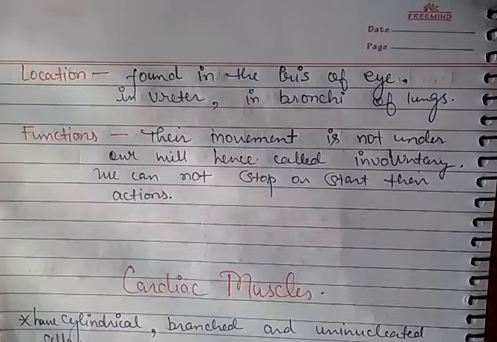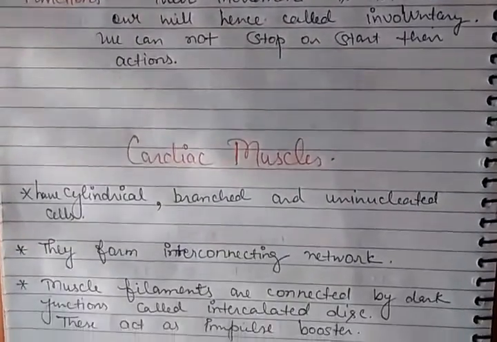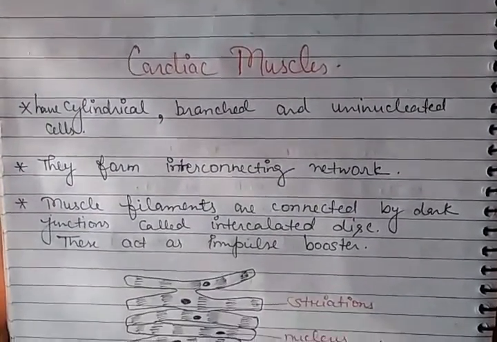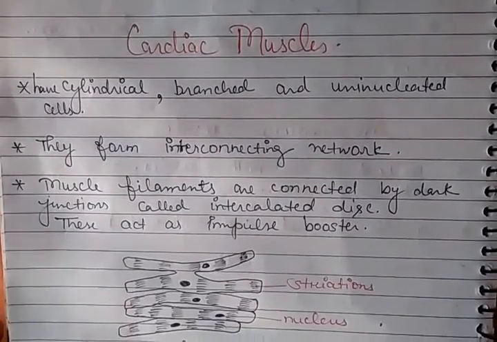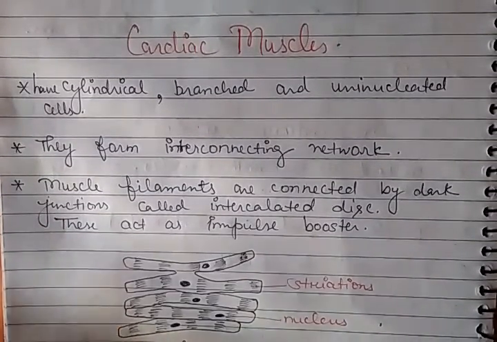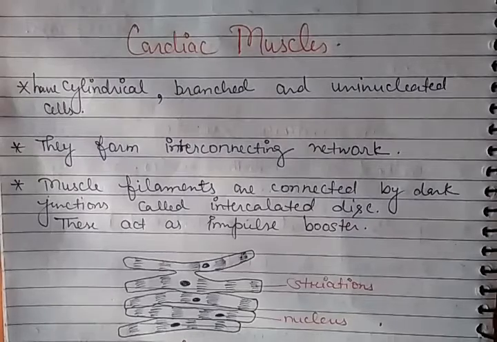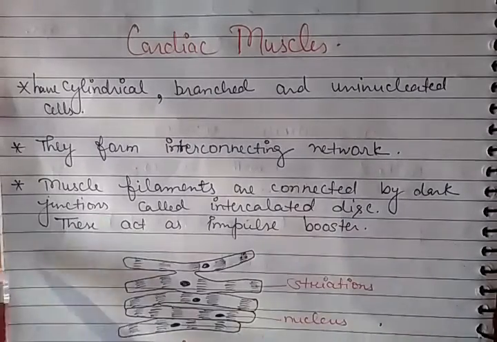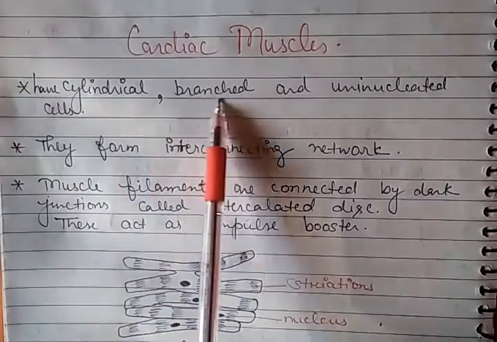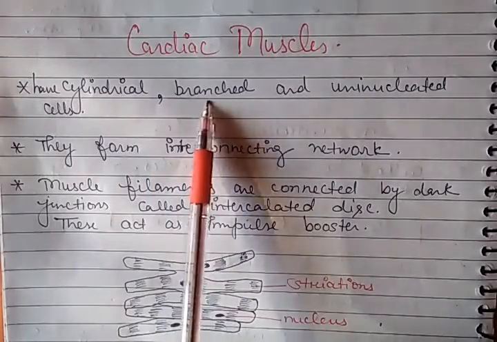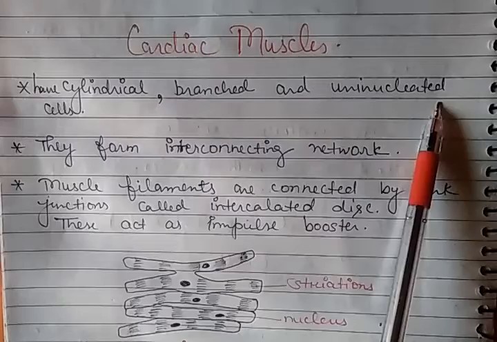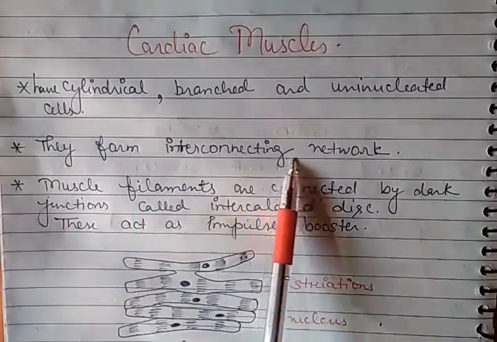So the last type of muscles we will discuss here is cardiac muscles. A very special kind of muscles, found exclusively in only one organ, the heart. So what is the characteristic feature of the muscle fiber of cardiac muscles? These are cylindrical and branched. They are branched, uninucleated, and they form an interconnecting network.